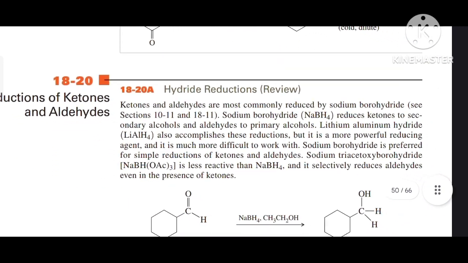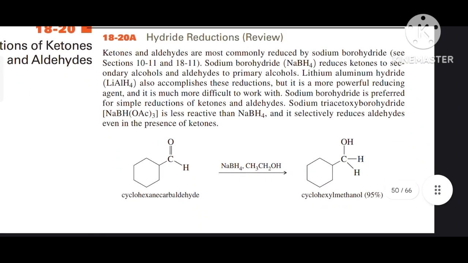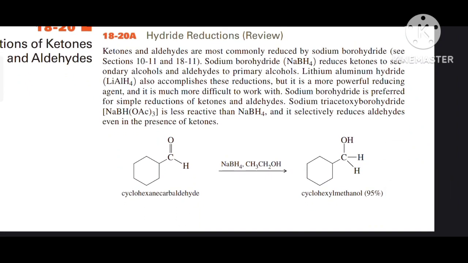Hydride reductions. Ketones and aldehydes are most commonly reduced by sodium borohydride. Sodium borohydride reduces ketones to secondary alcohols and aldehydes to primary alcohols. Lithium aluminium hydride also accomplishes these reductions, but it is a more powerful reducing agent and is much more difficult to work with. Sodium borohydride is preferred for simple reductions of ketones and aldehydes. Sodium triacetoxyborohydride is less reactive than sodium borohydride, and it selectively reduces aldehydes even in the presence of ketones.